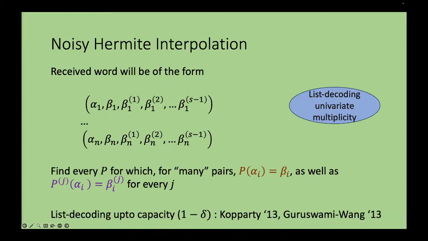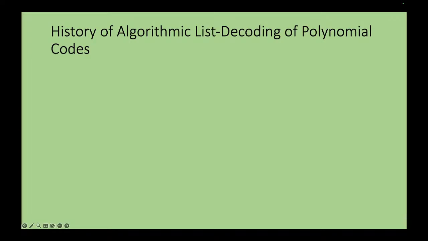And works of Kopparty and of Guruswami and Wang show that these codes are actually list decodable all the way up to capacity. This has a counterpart for Reed-Solomon codes. For the purpose of this talk, I'll be focusing only on univariate multiplicity codes, but everything that I say also extends to FRS codes.